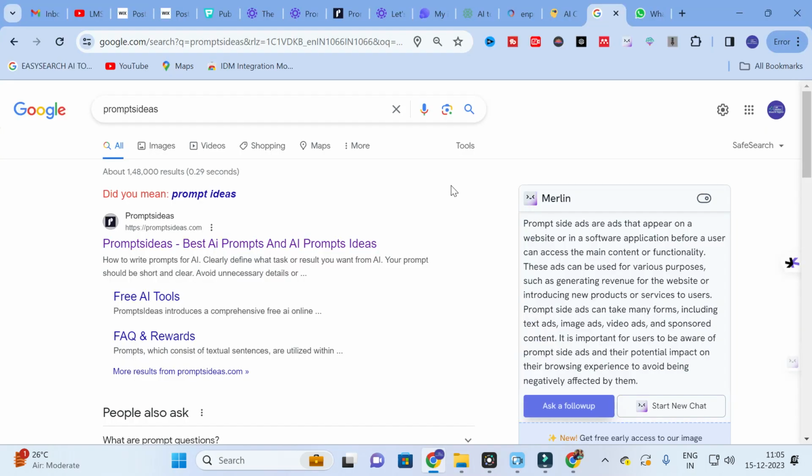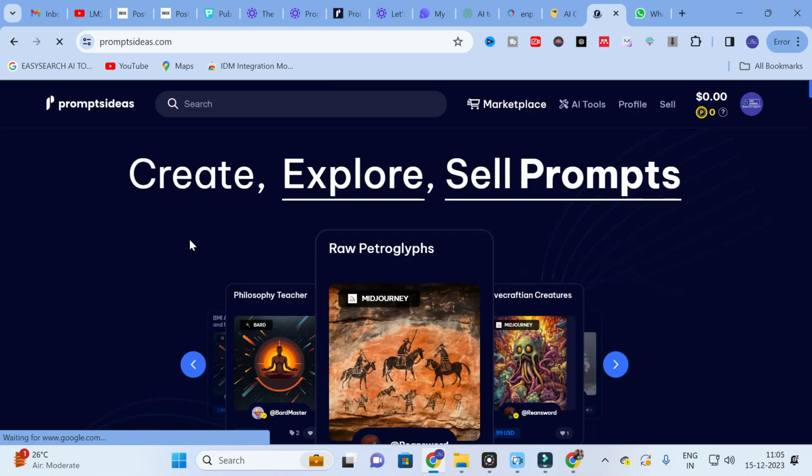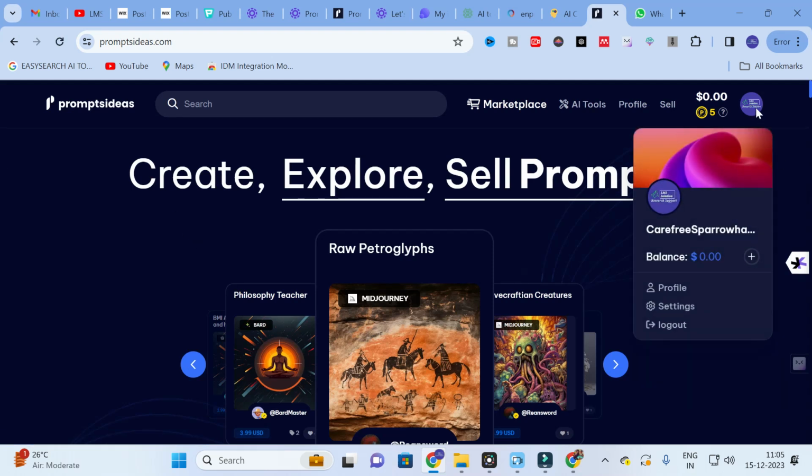Moving on to today's video. The tool we are going to discuss today is Promptsideas. So here you can see, this is Promptsideas, best AI prompts and best AI prompt ideas. You can just click on this Promptsideas. It will ask you to log in with your mail ID. Here I have already logged in. So this is my profile here.